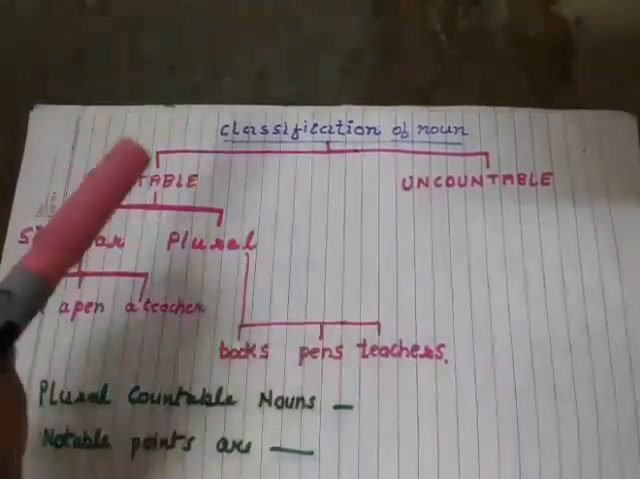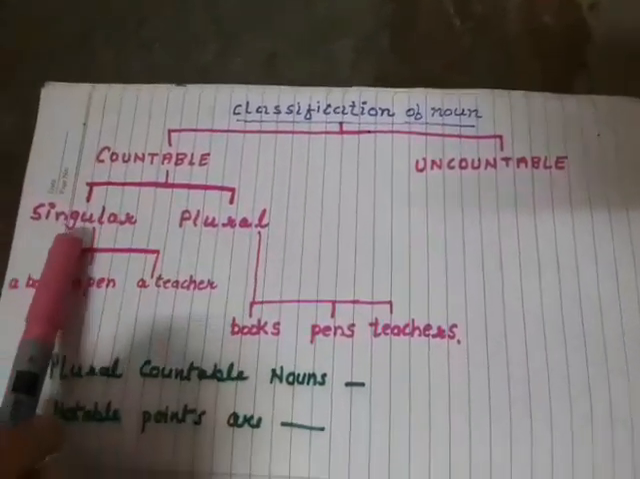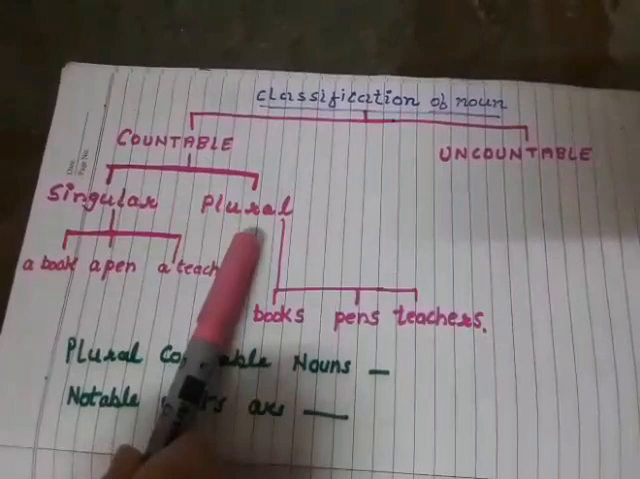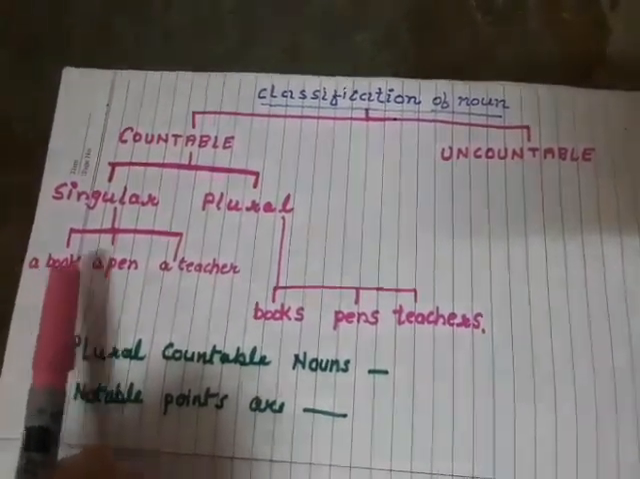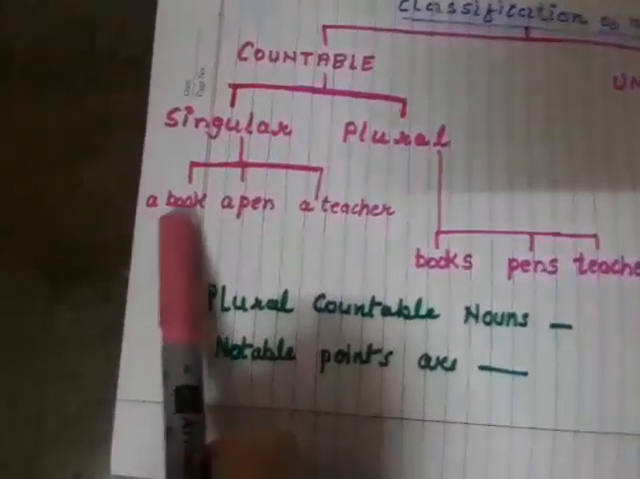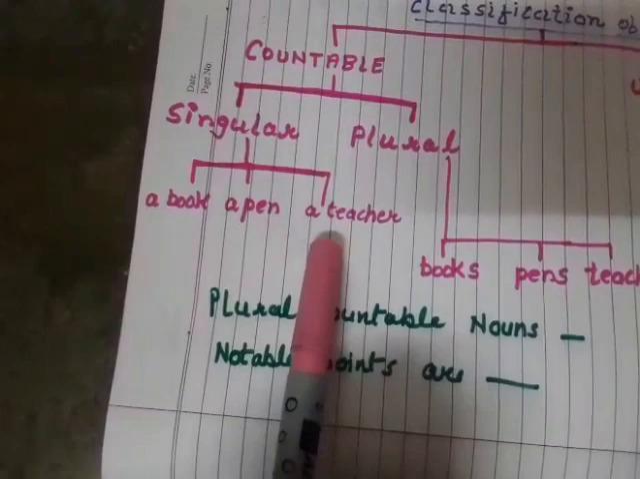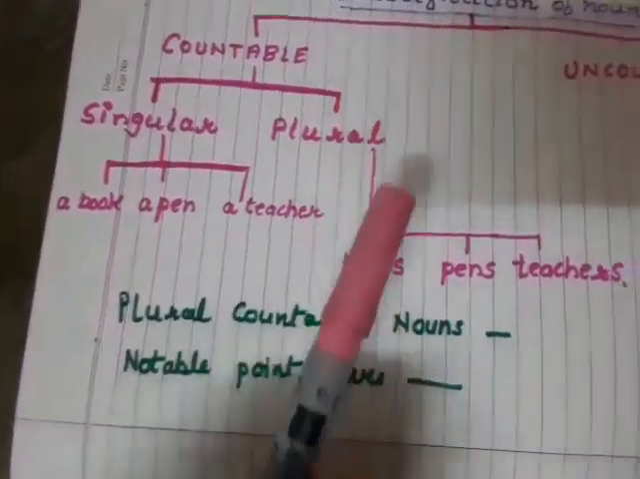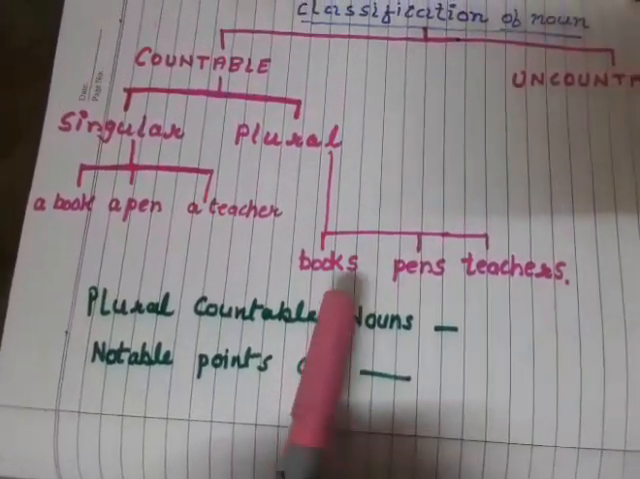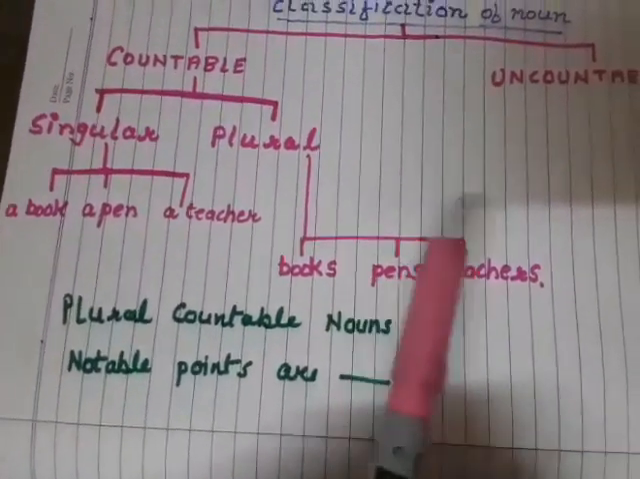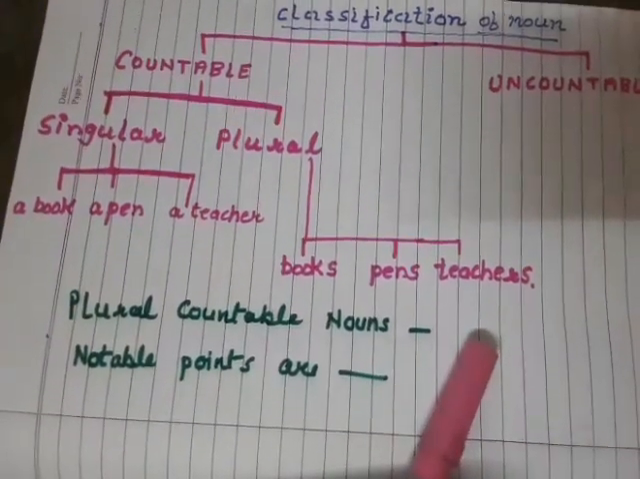Okay. Now again, countable noun is divided into 2 parts. First is singular and plural. A singular noun refers to one person or thing, and we can say for that one a book, a pen, a teacher. But a plural countable noun refers to more than one person or thing, like books, pens, teachers. Clear?